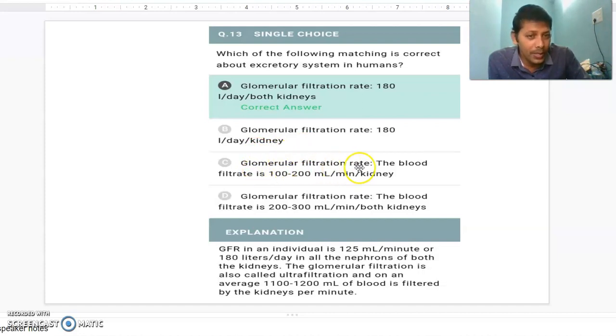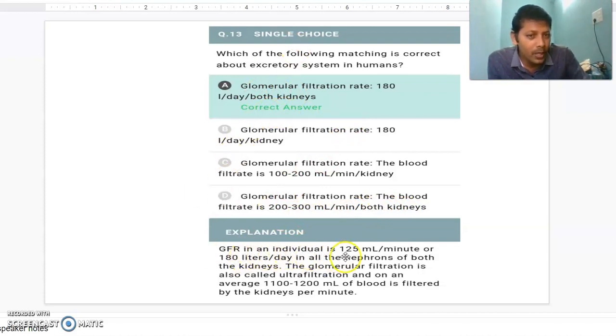Glomerular filtration rate, the blood filtrate, is 100 to 200 ml per minute per kidney. Glomerular filtration rate, the blood filtrate, is 200 to 300 ml per minute by both kidneys. Okay, here the correct one is this one.